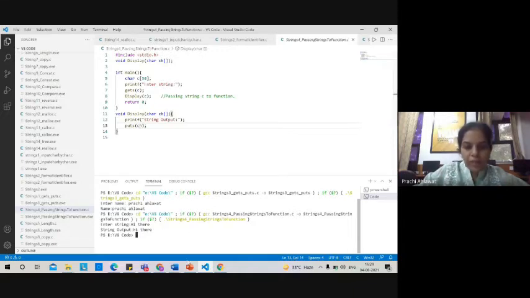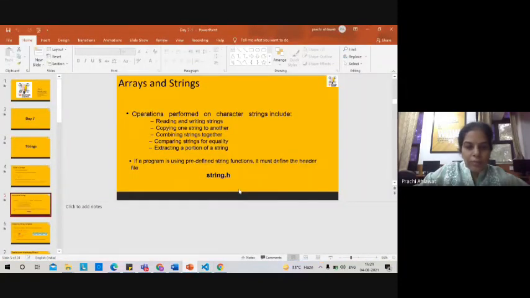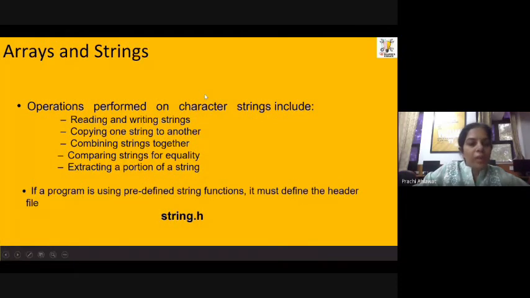Now let me switch back to my PPT, because we are going to resume over here. Till now we have discussed how we can read and write strings, either with the help of getchar, reading a single character one by one, or with scanf, which does not consider the space. So we can use the gets and puts functions. Some other functions are also there, like copying one string to another, combining strings, and calculating the length of a string.